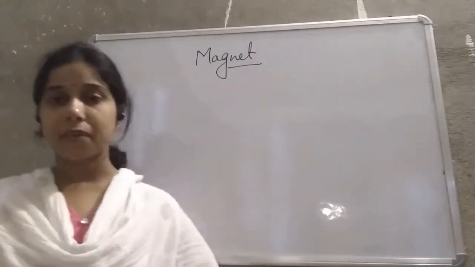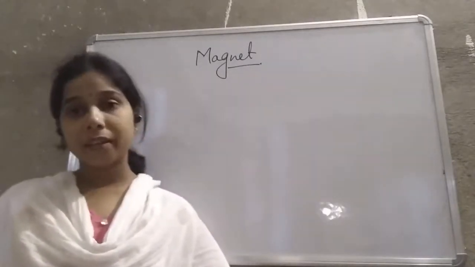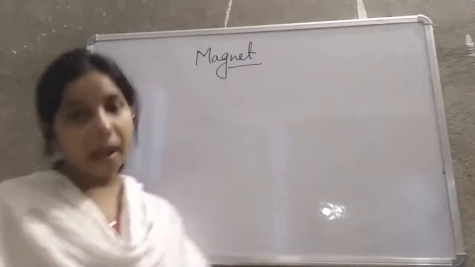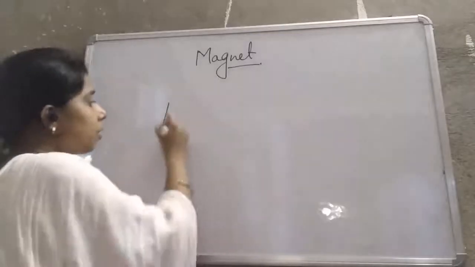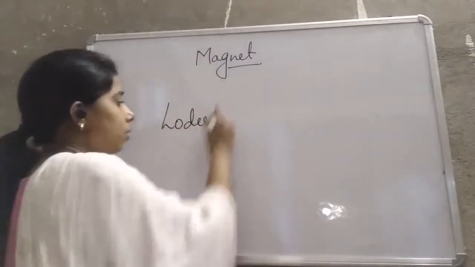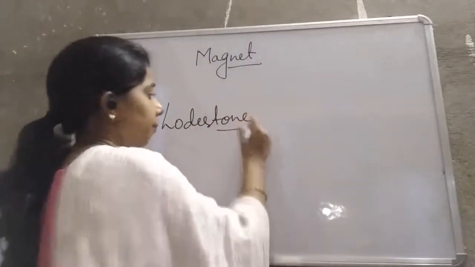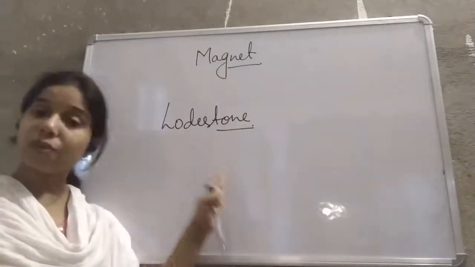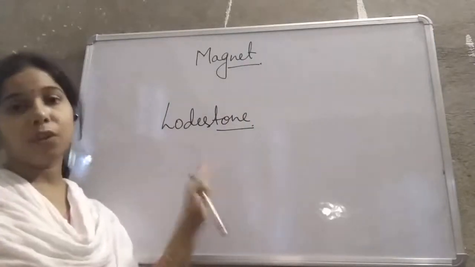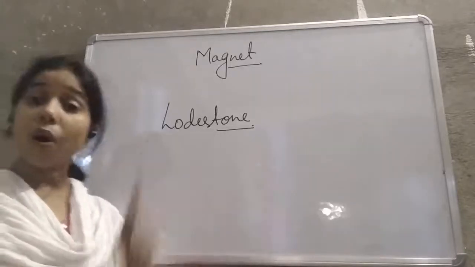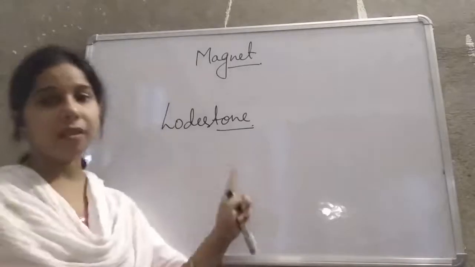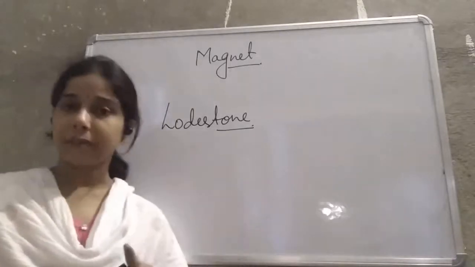Okay. What is a natural magnet, students? We discussed that the natural magnet is magnetite, or we use the term lodestone. So what is lodestone? It is a natural magnet. Either we call it lodestone or magnetite. So a natural magnet is a lodestone or a magnetite.